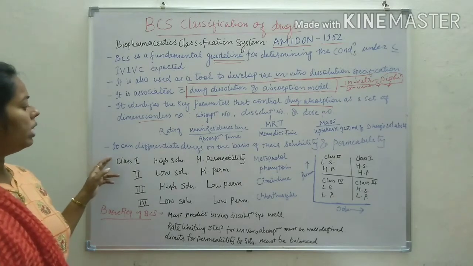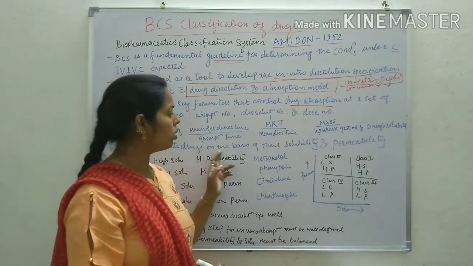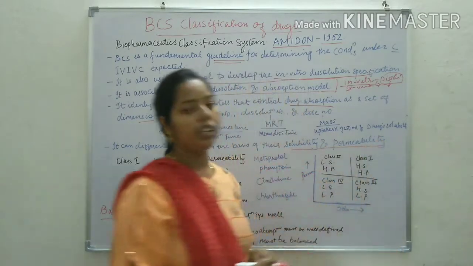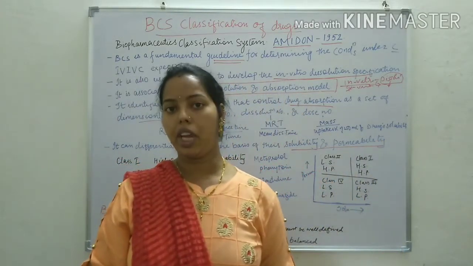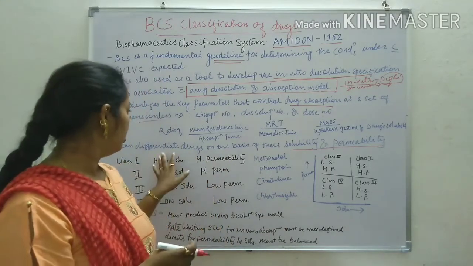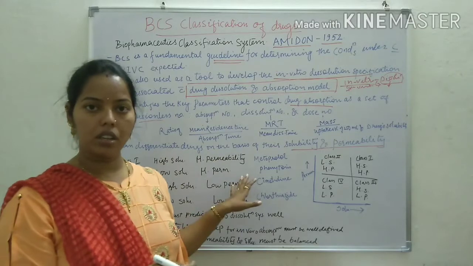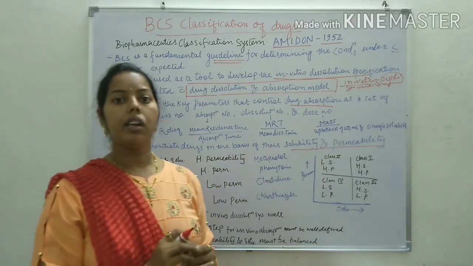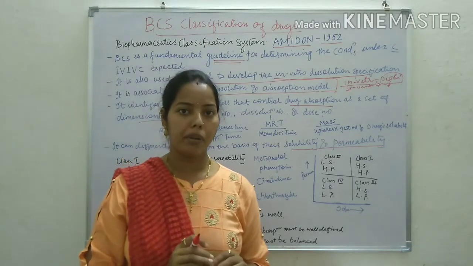After this, it can differentiate drugs on the basis of their solubility and permeability. It means through the BCS classification we can differentiate the drugs on the basis of their solubility and intestinal permeability.